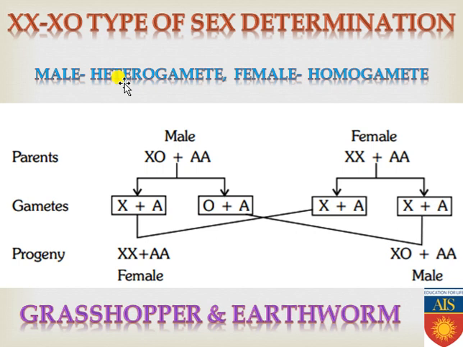Some gametes will contain A plus X and some will contain A plus O, and in the case of the female, all of the ova will contain A plus X only. Now if fertilization takes place between these gametes, 50% of the individuals will be AA plus XX, that is female, and the remaining 50% will be male, that is AA plus XO. That means male and female will be produced in a 1:1 ratio. So this is the XX-XO type of sex determination method.